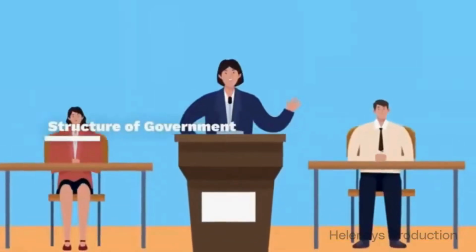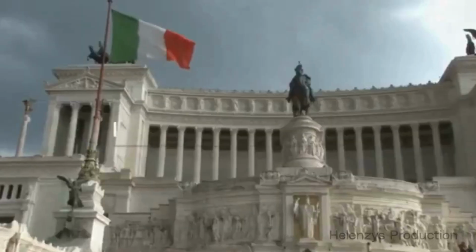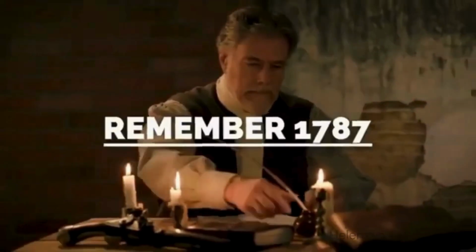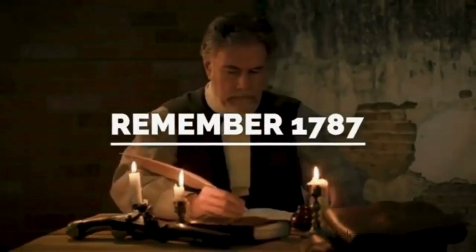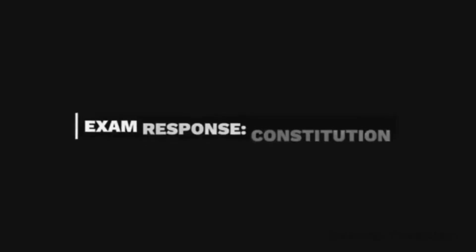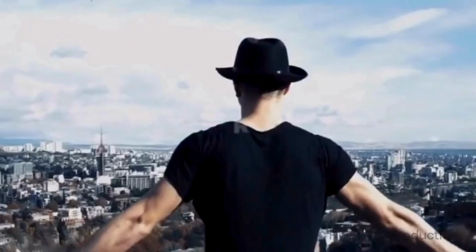It explains the structure of the government, like Congress, the President, and the courts. It also explains what the government can do and what it cannot do. Here's an easy way to remember it. 1787 is the year the country wrote its top rulebook. That top rulebook is the U.S. Constitution. So in the exam, the correct response is simple: U.S. Constitution. Anyone is enough.